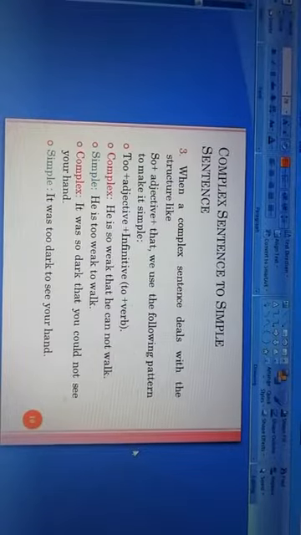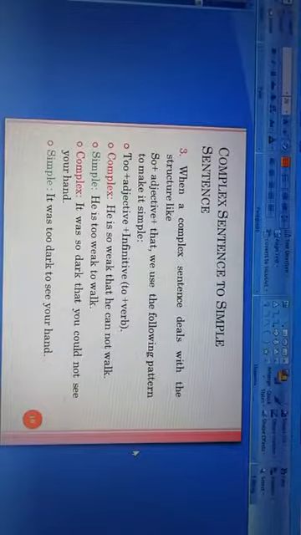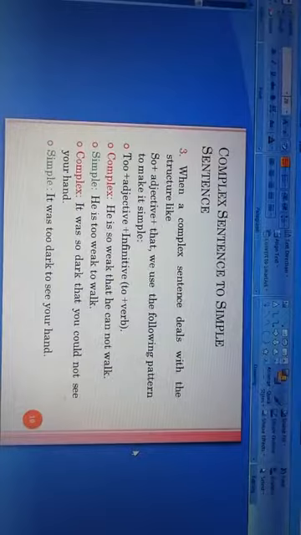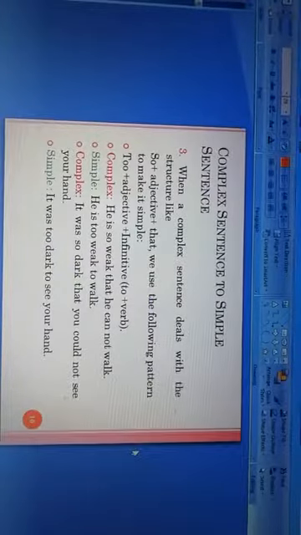The next one. When a complex sentence deals with the structure like so plus adjective plus that, we use the following pattern to make it simple. What is the pattern? Too plus adjective plus infinitive.